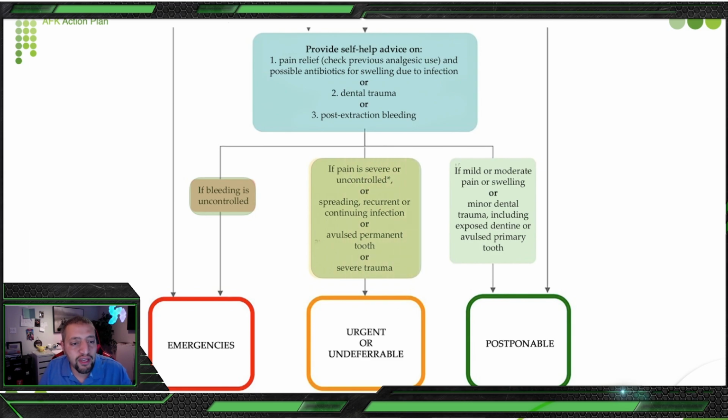If the pain is severe or uncontrollable, or there is spreading or recurrent continuous infection, or a permanent tooth, or severe trauma, you need to deal with him also. But if your patient has pain which is mild to moderate and swelling is mild to moderate, or minor dental trauma, or exposed dentin or other primary tooth, you postpone everything, you don't treat him, because the benefit the patient is going to gain from you treating him is way less than the risk you are going to expose yourself to, and expose everyone in the office and the next patient for maybe the next 24 hours.